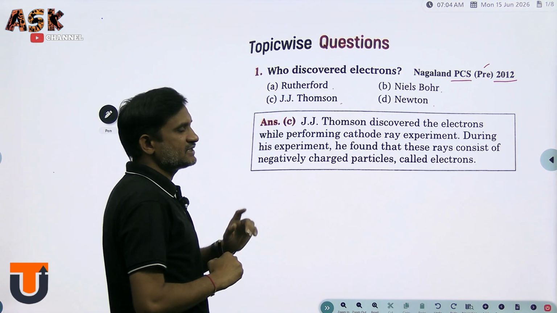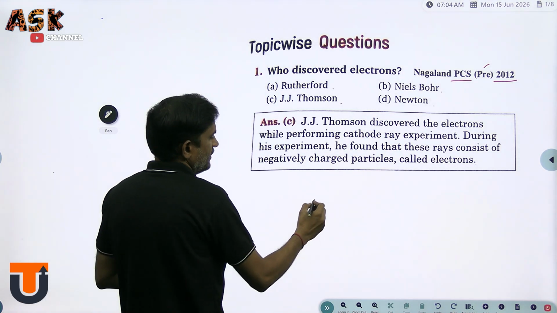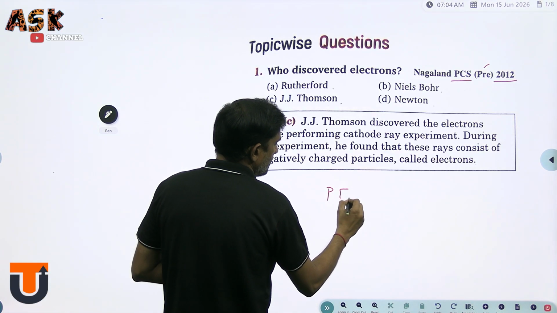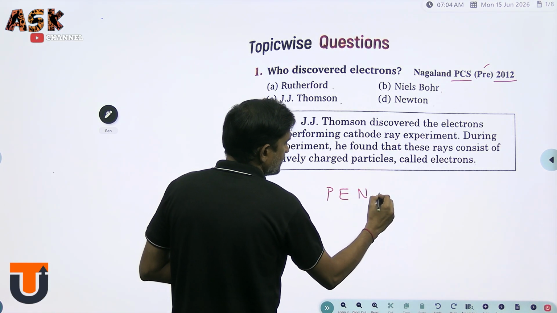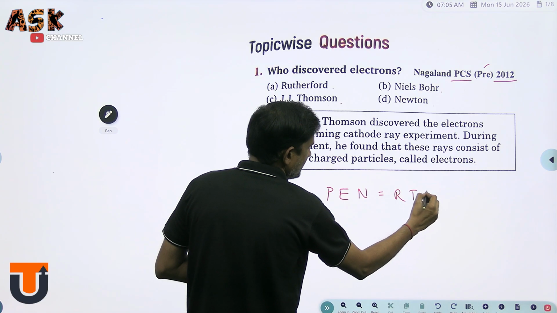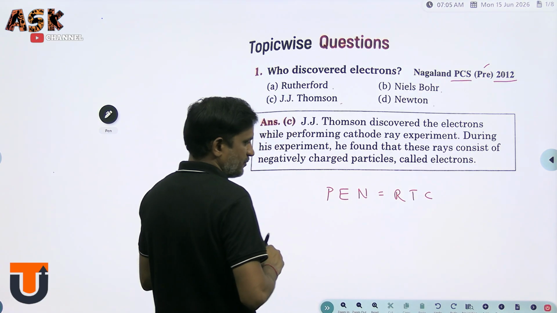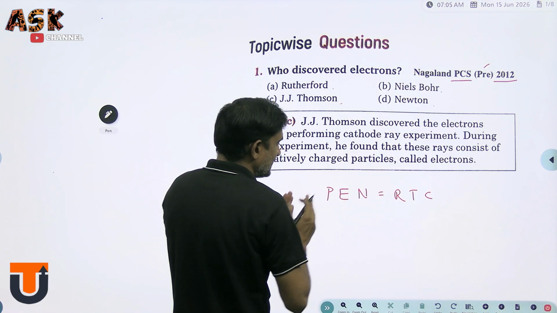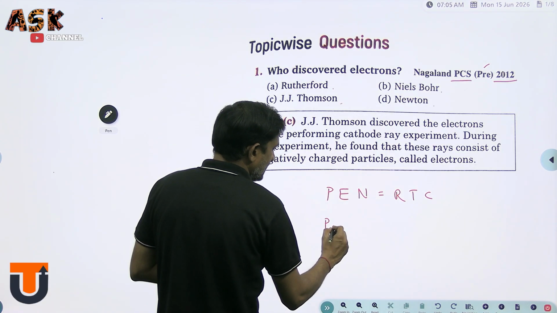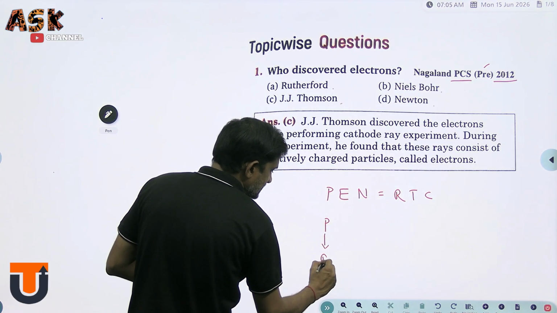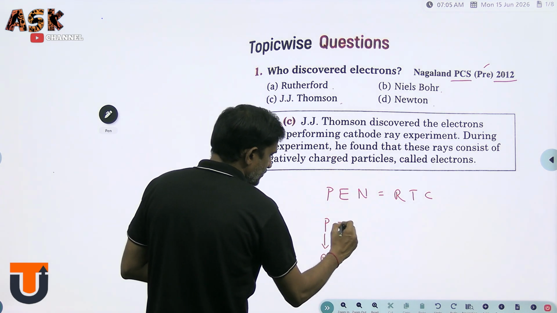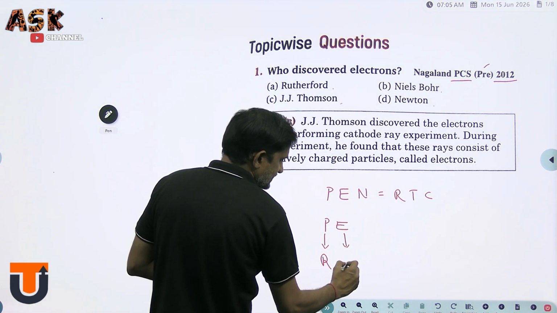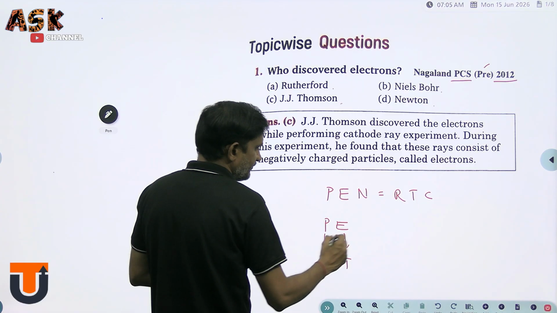Before that, you have to remember PEN. Generally you use the pen in that way. Pen is equal to RTC. RTC means Road Transport Corporation. I am giving this hint only for remembering the short form. In PEN, P means proton, discovered by Rutherford. E, electron, discovered by J.J. Thomson.